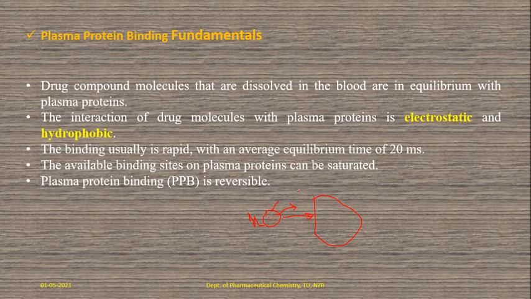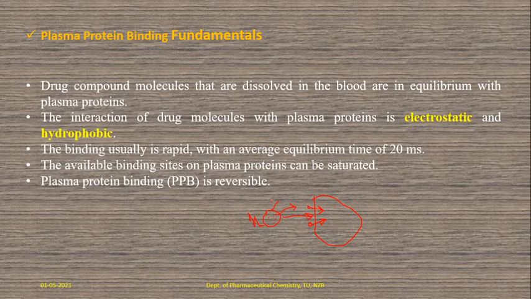So the drug molecule bound to the protein may dissociate from the protein, and now it is a free drug substance. So only this free or unbound form of drug can enter into different tissues. That is the major thing. You just remember, only the free drug molecules can cross the tissue barriers always.